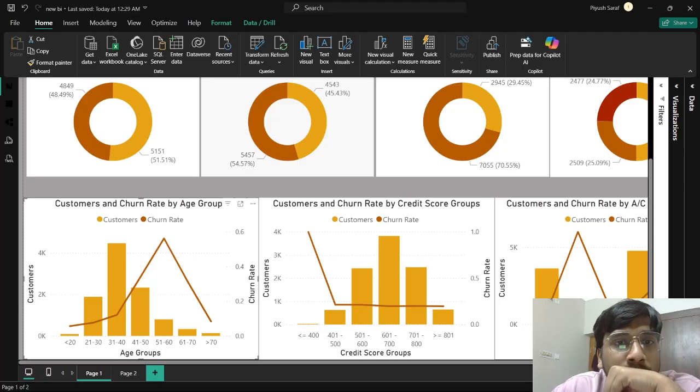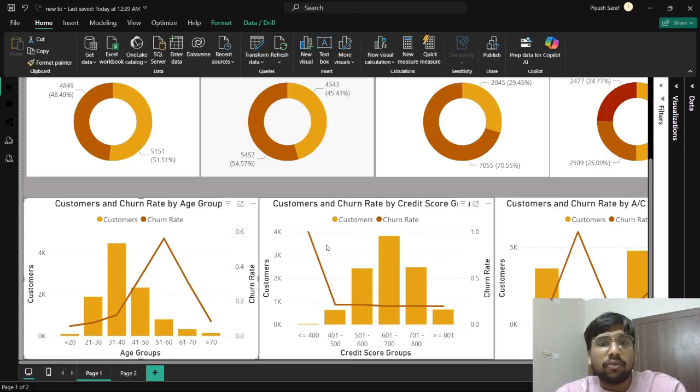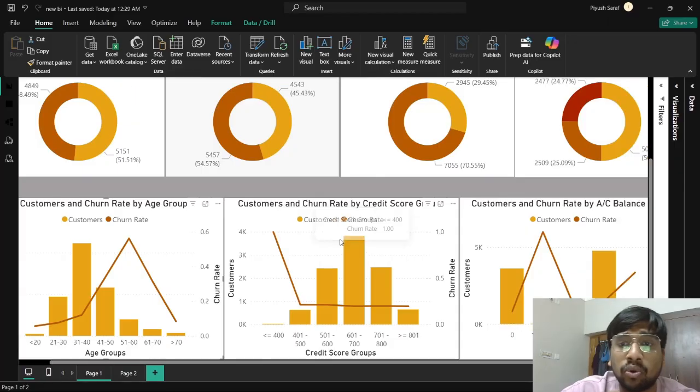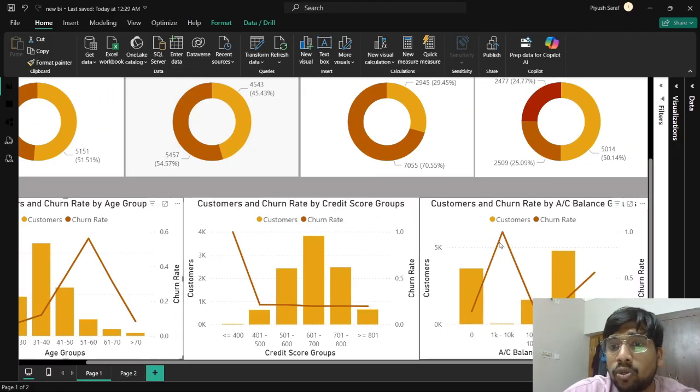Okay. Similarly, if you see this by credit score group, we had already seen persons with less than 400 credit score are with the highest churn rate. That is why, I guess, their credit score is so low. And if you see by account balance group, we had already seen this, that people with low account balances and people with low credit scores are more likely to churn. So more focus should be given to them while onboarding them. Or for example, if loans are given to these people, then they should be given at a little lesser interest. This can be done. Or what else? Let's see.